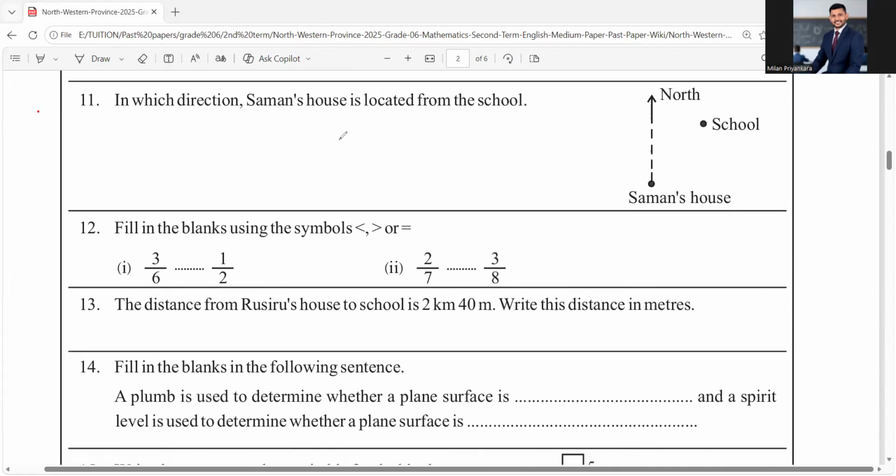In which direction is someone's house located from the school? That means when you look from the school, right? When you are in the school and you look at someone's house, you know this way is west, this way is south, and this way is southwest. That's it.